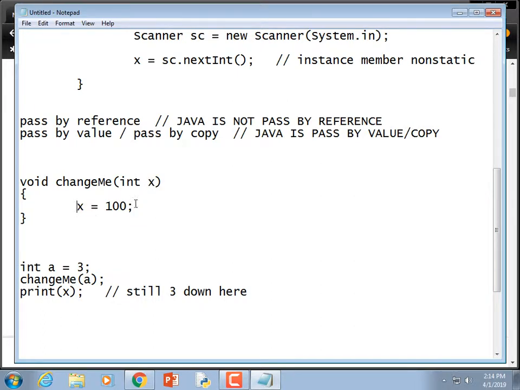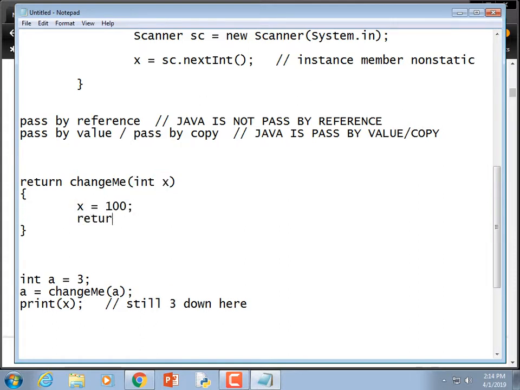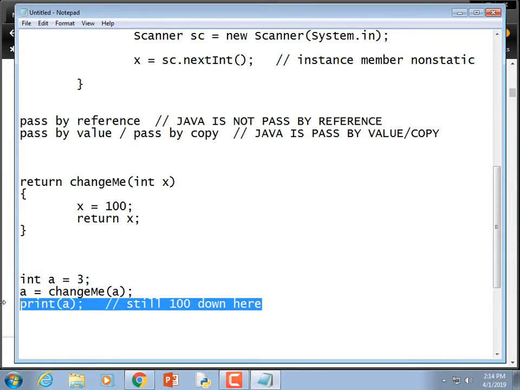If you wanted to get this value back out and store it into a, you could say a is equal to that, and you could return it. That would fix it, right? Although this is a local value, why am I calling it a local value? Because a parameter variable is local to that function. Then if we return it, he could use it. And I still say print x. All right, there we go. At this point, it's equal to 100 because we return that value, so it gets stored in there. So does that make sense?